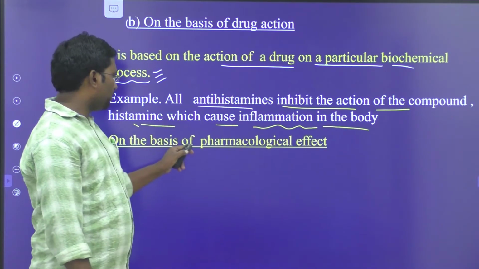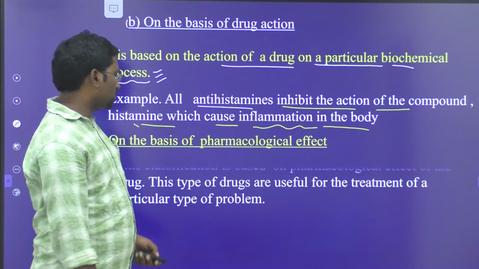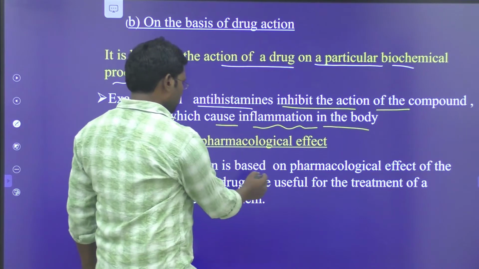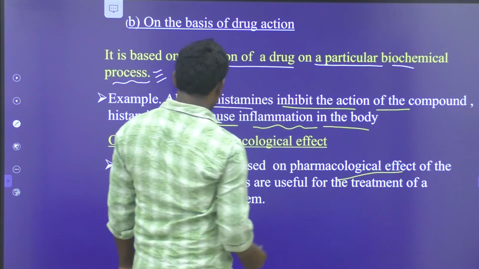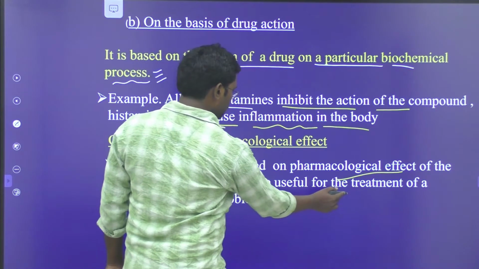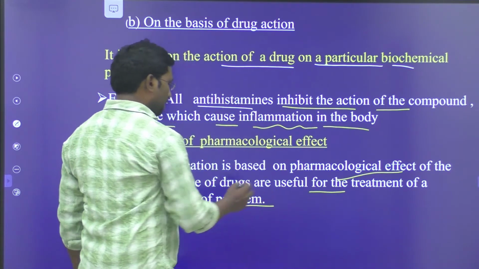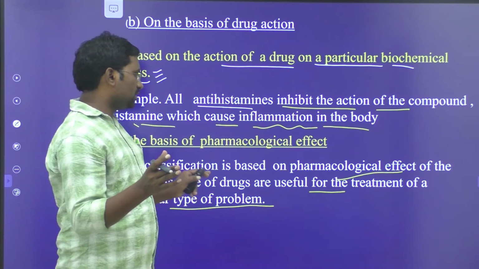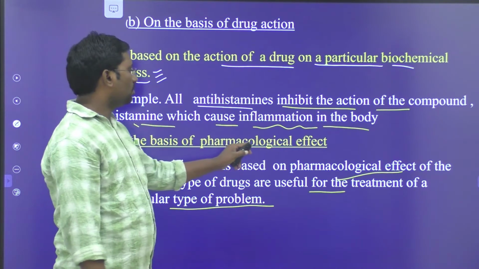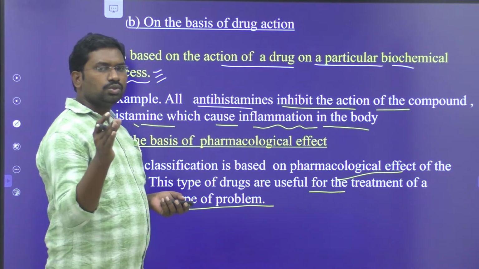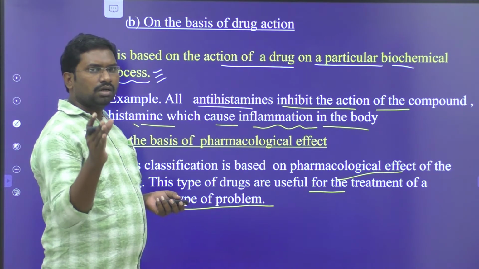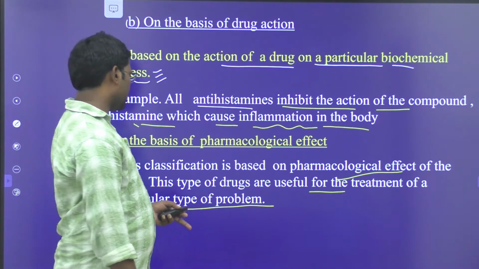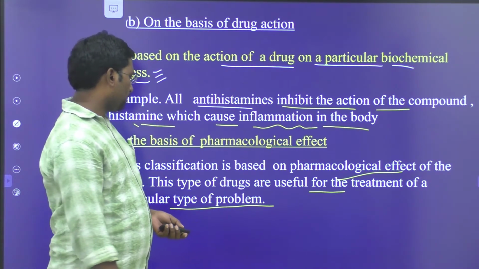And third one, on the basis of pharmacological effect. This classification is based on the pharmacological effect of the drug. This type of drugs is useful for the treatment of a particular type of problem. So a suitable drug can be used for the separate cure of each individual disease.